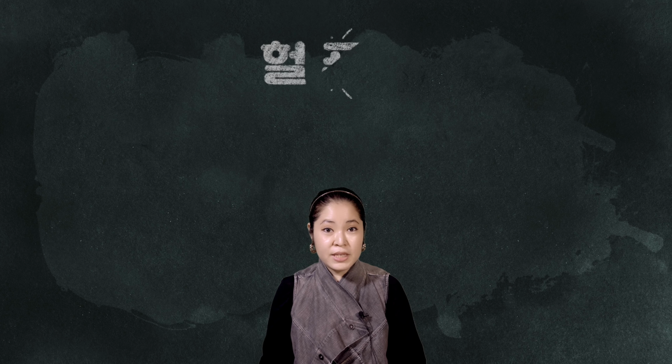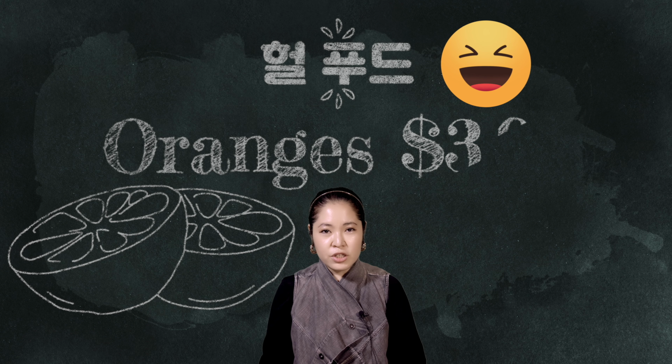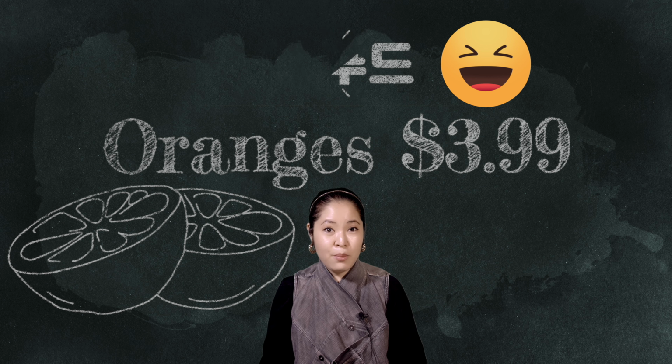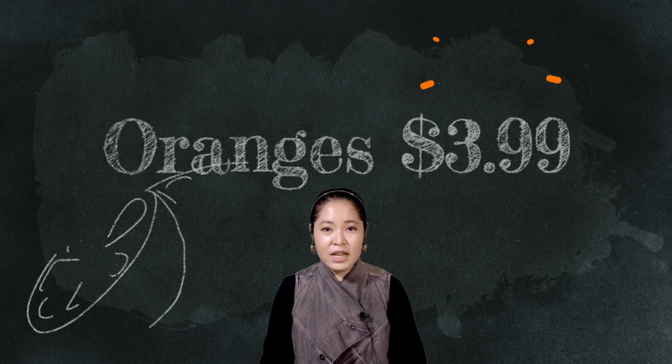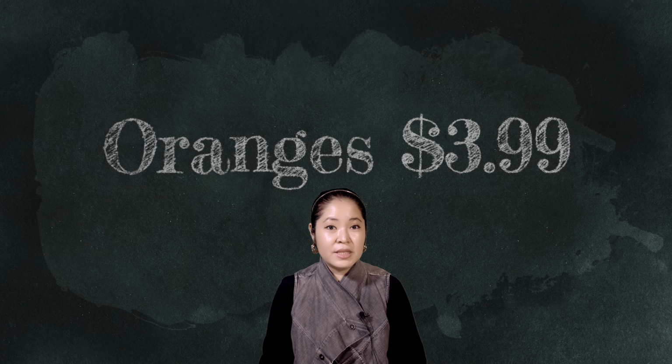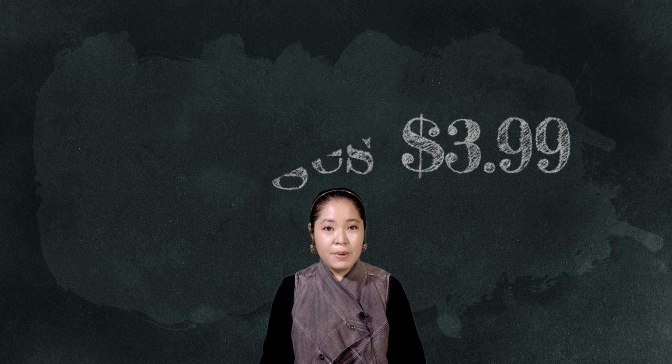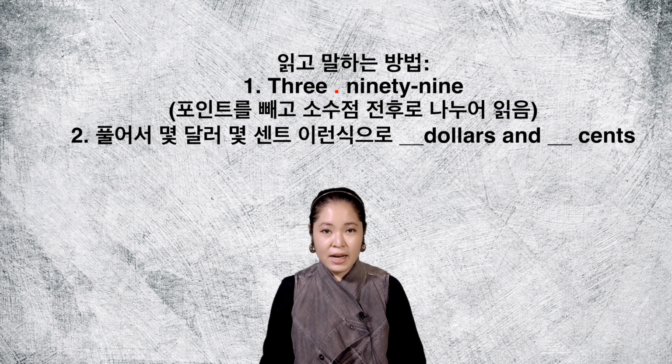When you go to Whole Foods in the US, you would see that oranges would be $3.99. But we cannot say this as "$3.99." We must read it in a different way. We could read this "three dollars and ninety-nine cents," separated by the decimal point. We could also say "three point nine nine dollars." But we cannot say that in this situation. "Three point nine nine dollars" would only be used in data or numbers in a business environment. Normally, we would just say "three ninety-nine."